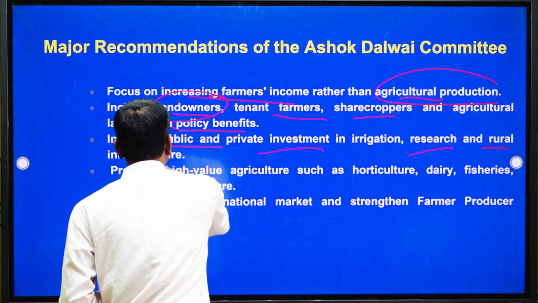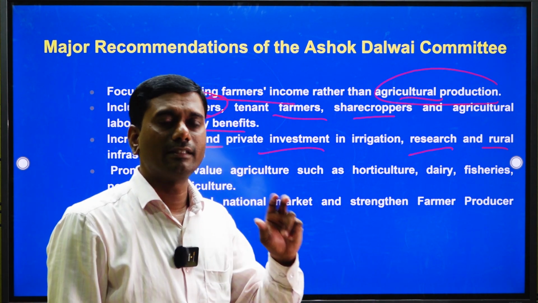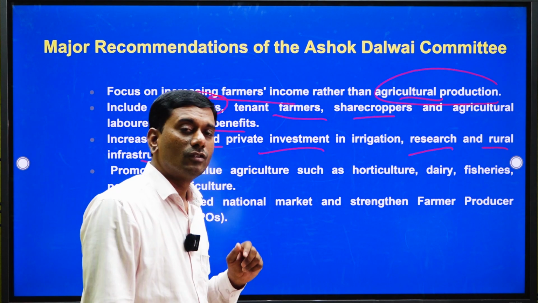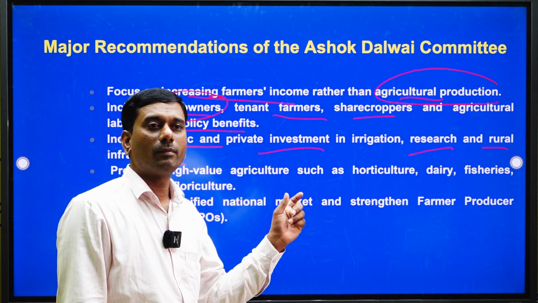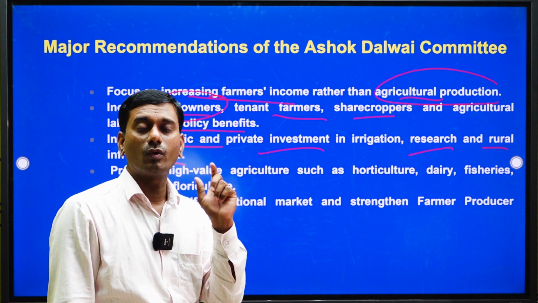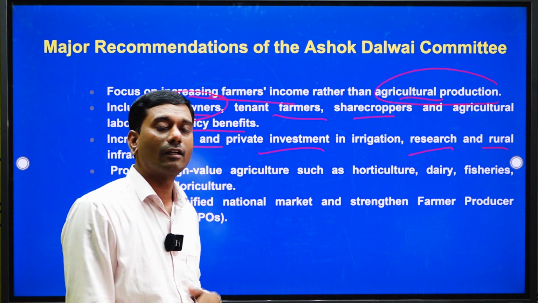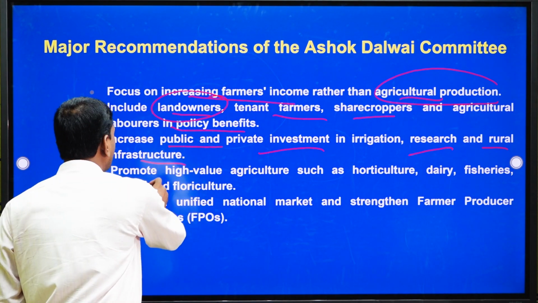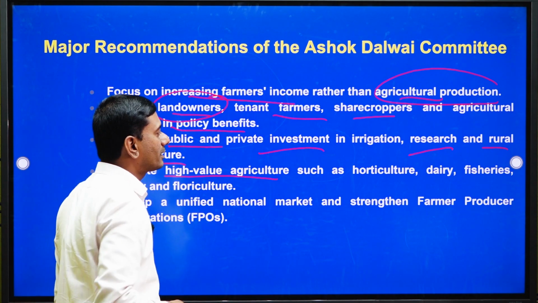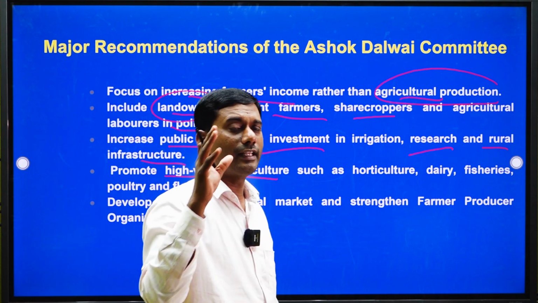Lastly, rural infrastructure. This committee has again emphasized rural infrastructure. We should develop connectivity between rural and urban areas for transportation, for storage, even seed storage; everything is to be created under rural infrastructure. Next is to promote high-value agriculture crops such as horticulture, dairy, fishery, poultry and floriculture. I will give an example here.